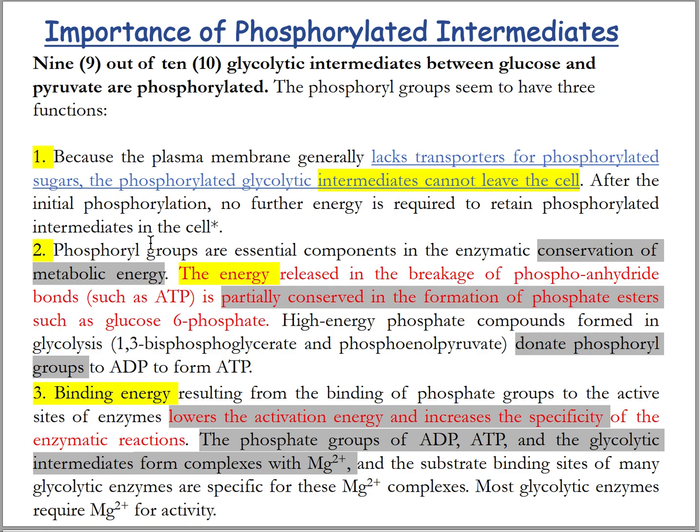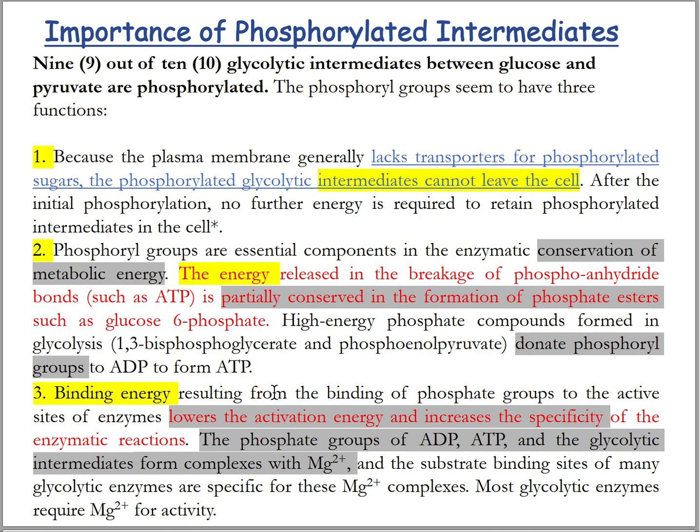Second, phosphoryl groups are essential components in the enzymatic conversion of metabolic energy. The energy released in the breakage of phosphoanhydride bonds, such as in ATP, is partially conserved in the formation of phosphate esters, such as glucose 6-phosphate, and high-energy phosphate compounds formed in glycolysis donate phosphoryl groups to ADP to form ATP. And third is binding energy.